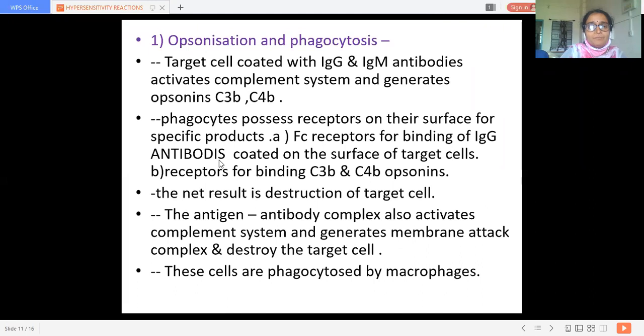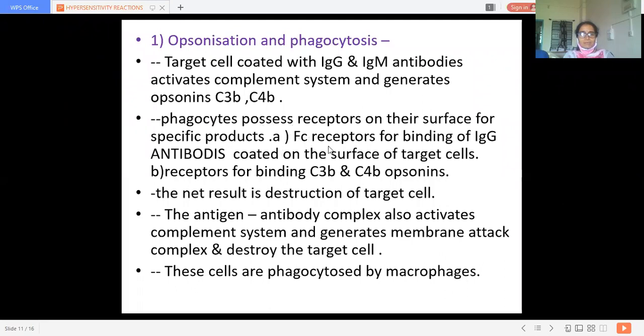Now what will happen with this attachment of antibody? The phagocytes possess receptors on their surface for specific products. So which type of receptors?